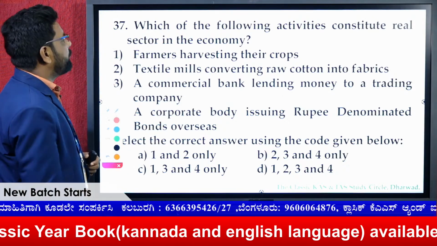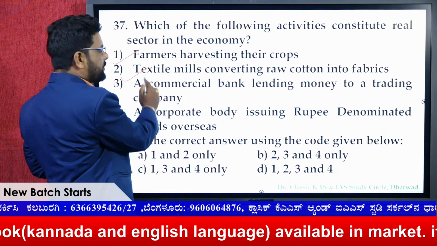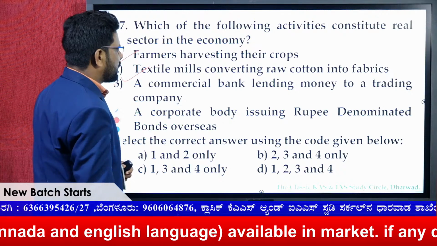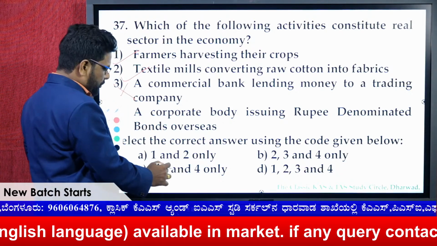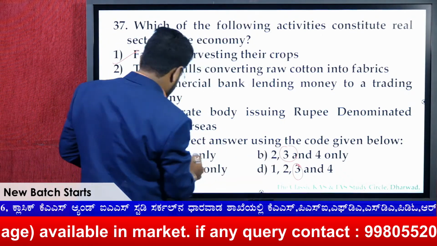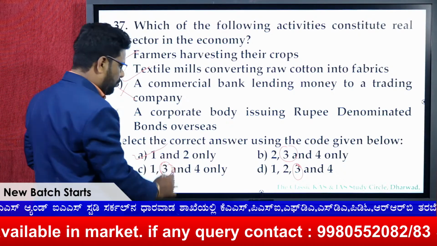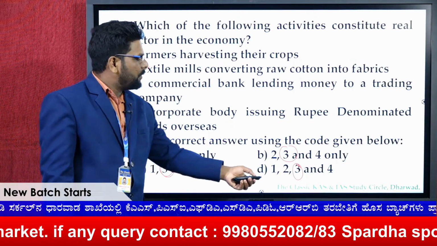The farmers' harvesting, agriculture, is one, and textiles, as I told you, industry also falls under this. The corporate body and commercial banks cannot be included, as I told you. So remove 3 here. The answer for this is 1 and 2 only. Hope you understand.